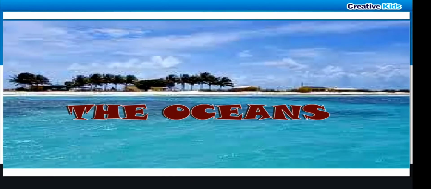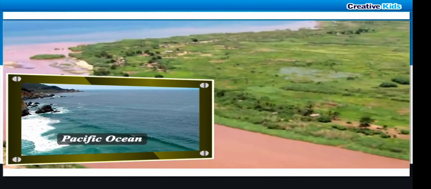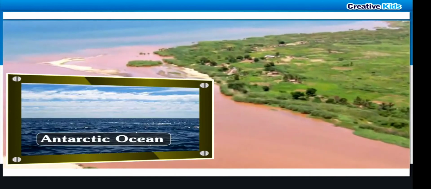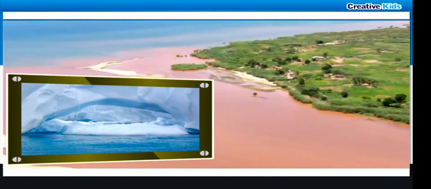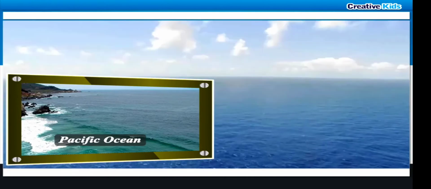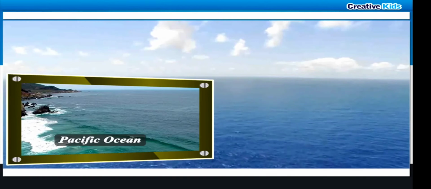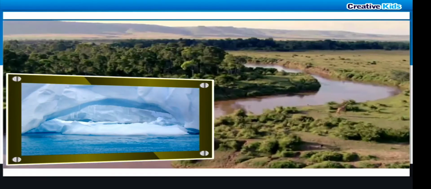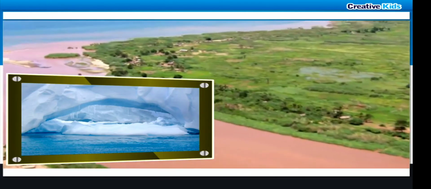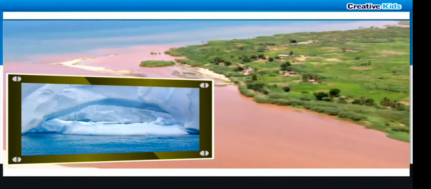The oceans. There are 5 oceans. They are the Pacific Ocean, the Atlantic Ocean, the Indian Ocean, the Antarctic Ocean and the Arctic Ocean. The Pacific Ocean is the largest and the deepest ocean. It separates America from Asia and Australia. The Arctic Ocean is the smallest. The Atlantic Ocean is the second largest ocean, which separates North and South America from Europe and Africa.